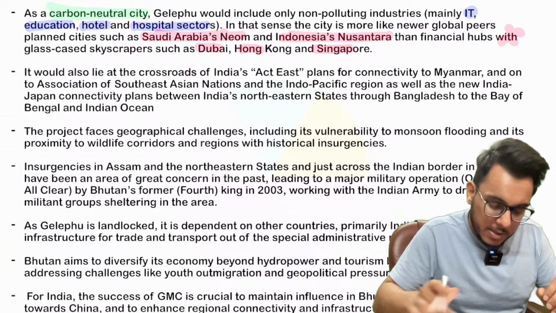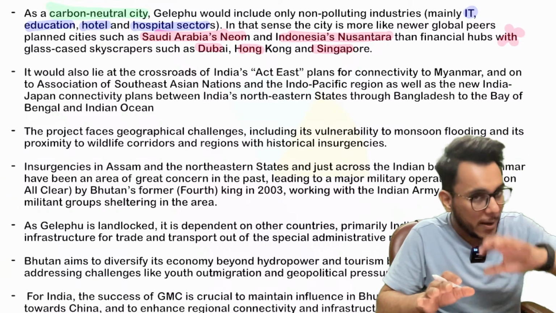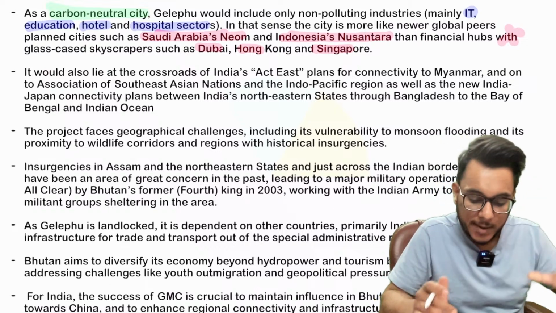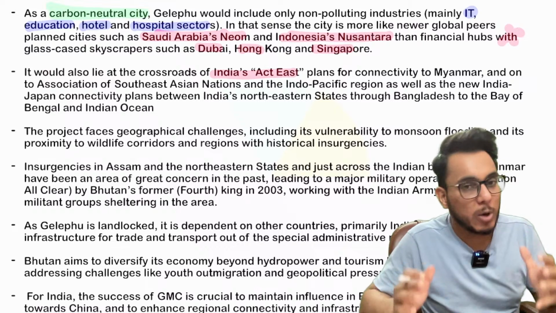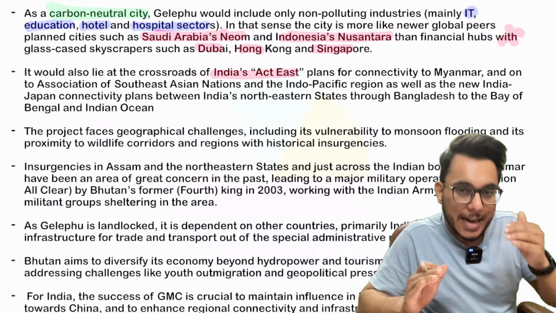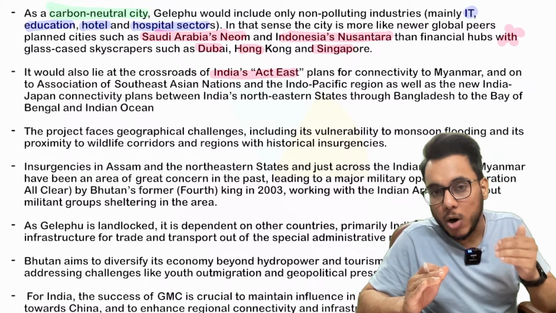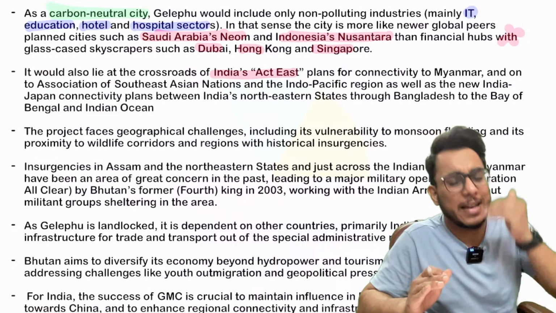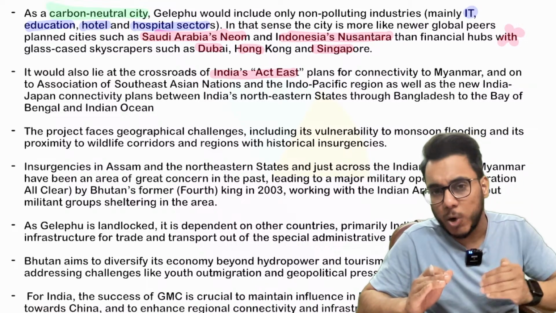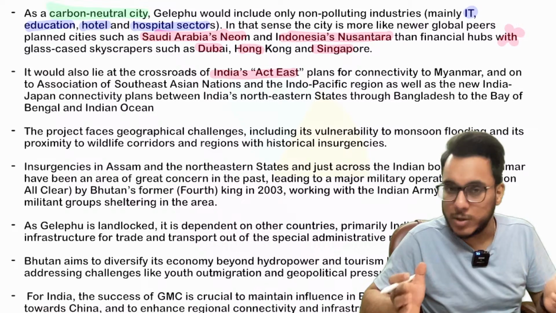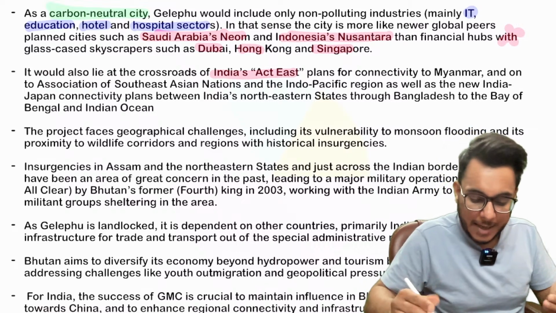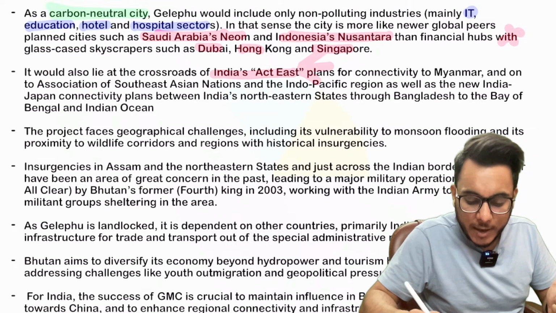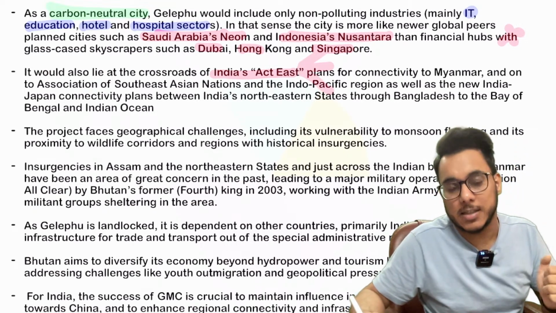Now, this particular city, Gelephu, I told you is in the vicinity of Assam. So it lies on the crossroad of India's Act East policy. When we talk about India's Act East policy, India wants to integrate the northeast of India, and India in general, with the economies of East Asia and Southeast Asia. India is trying to integrate itself towards the eastern neighbors.